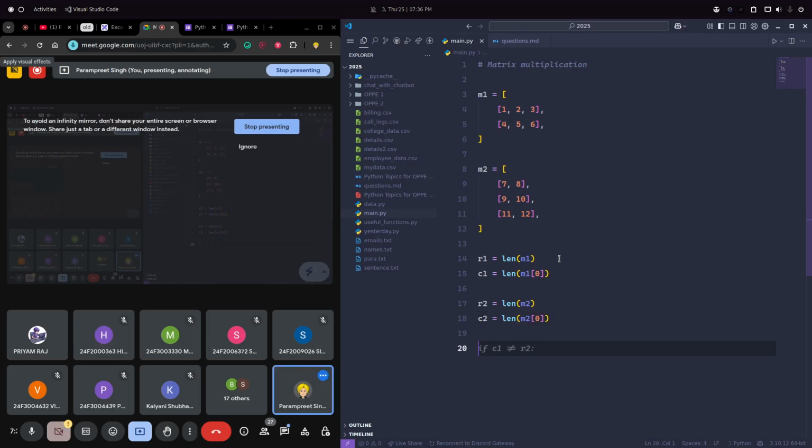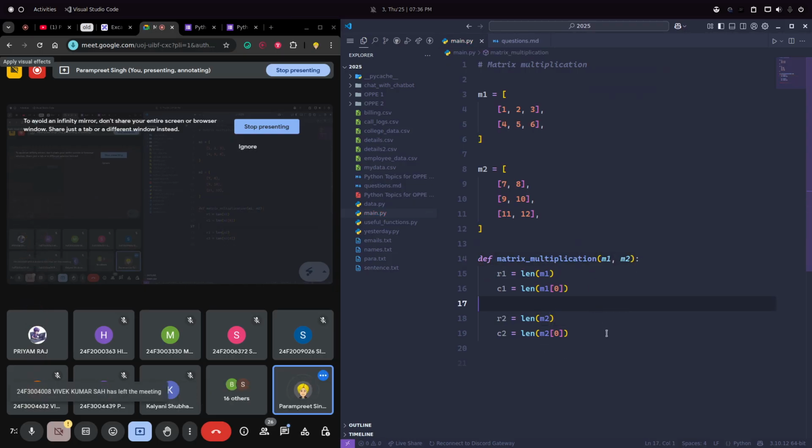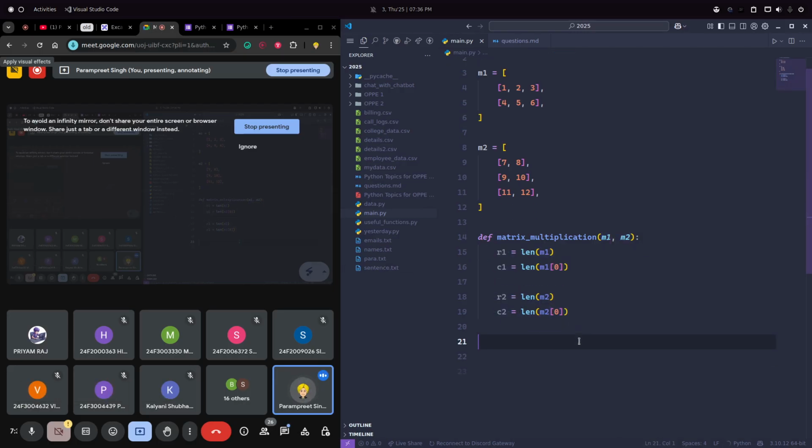Similarly R2 and C2. Are you all clear with this? Okay, let me encapsulate all this in a function, matrix multiplication. What I am doing here is taking two matrices and computing their rows and columns. Now there is the check, the criteria which I asked earlier. We should do that check before multiplying the matrices. And what's that check? If anybody can tell me programmatically.